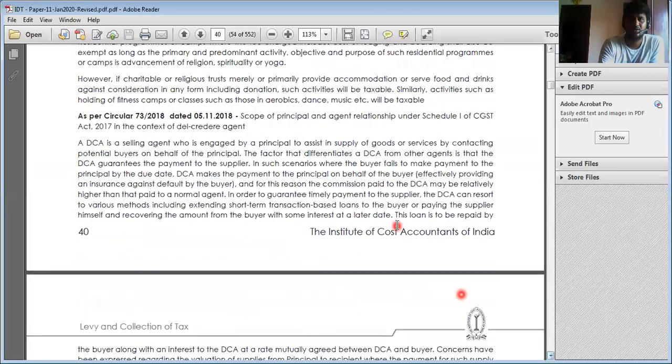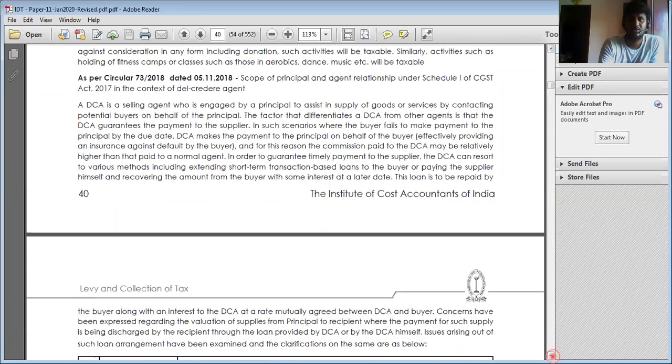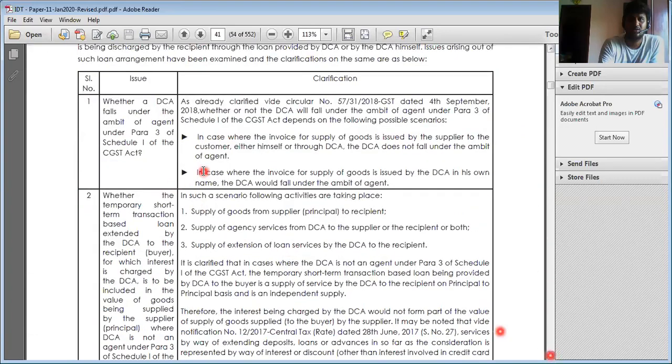Next, the principal and agent relationship, which I already discussed. If the person acts like a declared agent, then in such cases, in the first scenario, the invoice is raised by the principal directly to the customer.